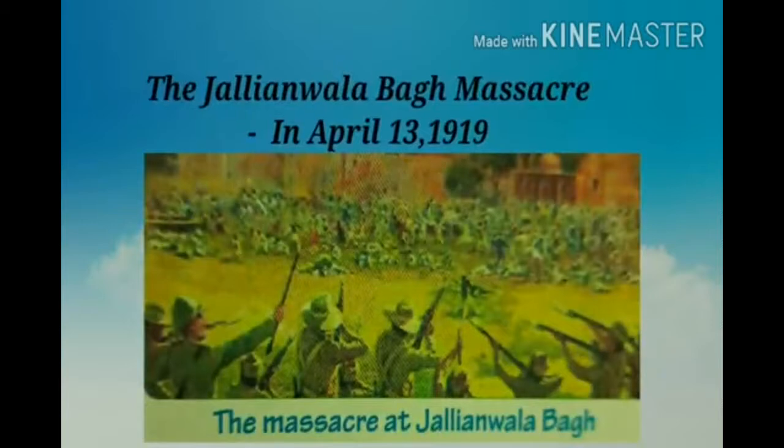Children, then we learn the Jallianwala Bagh Massacre. Children, on 13th April 1919, people gathered in a small park in Amritsar called Jallianwala Bagh to protest against the arrest of two leaders, Satyapal and Saifuddin Kitchlew. Children, when was the Jallianwala Bagh massacre held? Yes, the Jallianwala Bagh massacre was held on April 13, 1919. A peaceful public meeting was organized at Jallianwala Bagh in Amritsar.